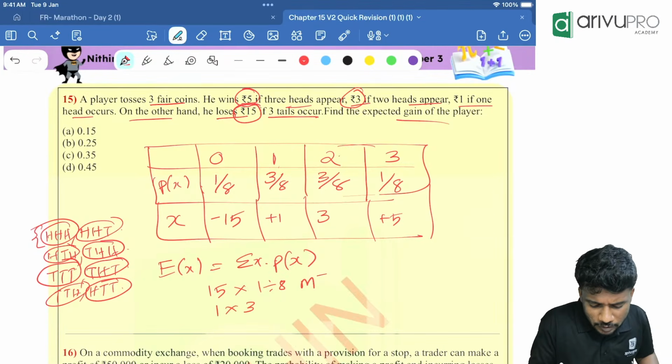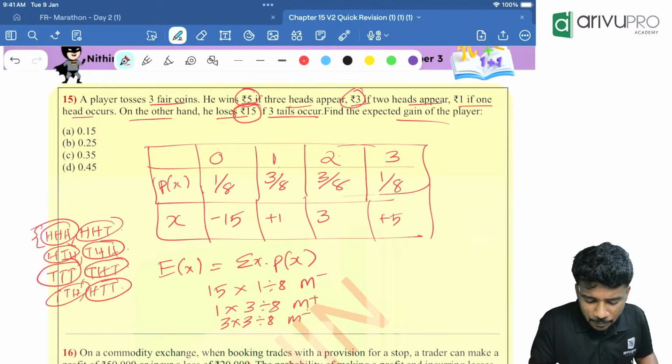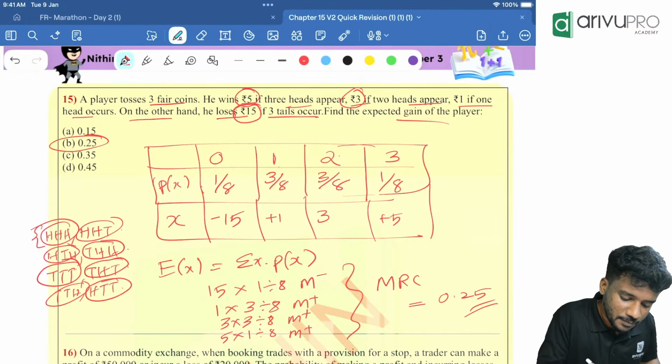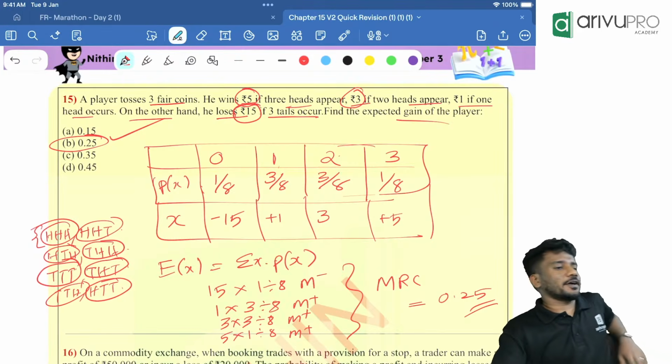Then next one. 1 into 3 divided by 8, M plus. 3 into 3 divided by 8, M plus. Then finally 5 into 1 divided by 8, M plus. Click MRC. How much are you getting, people? So you are getting 0.25. So which option is the right answer? Option B is the right answer.